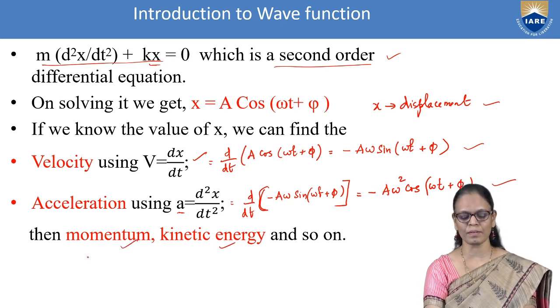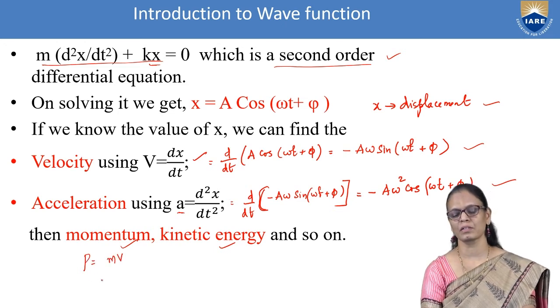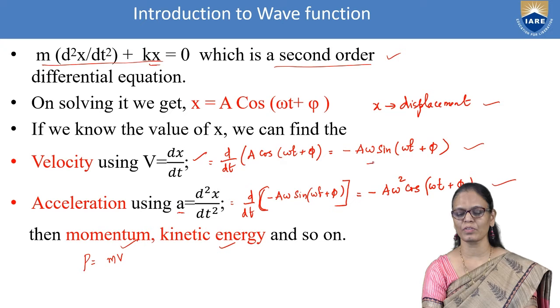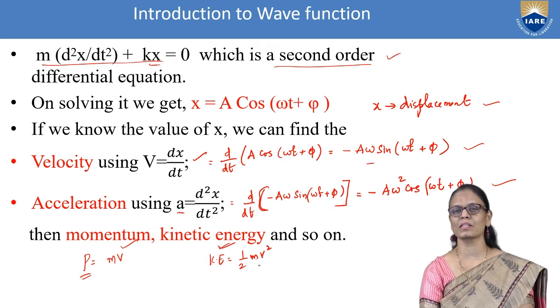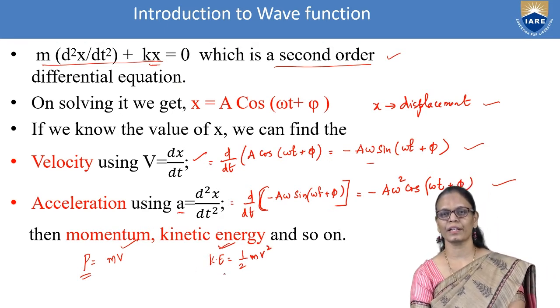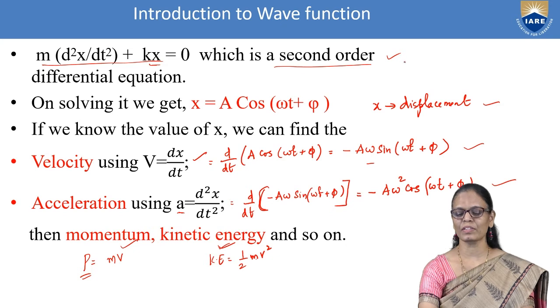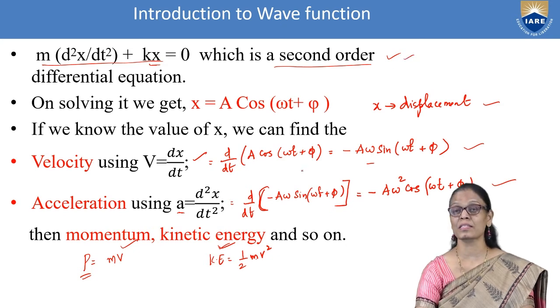How do you get the momentum? Momentum is nothing but mass into velocity. You know the mass, you know the velocity, you can directly get the momentum. Kinetic energy is given by half mv square. So you know the mass, you know the velocity, you can calculate the kinetic energy. So we are starting with the equation. We are trying to extract various parameters from that particular equation.